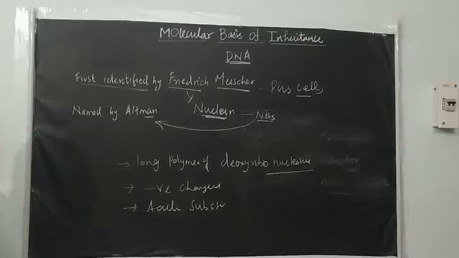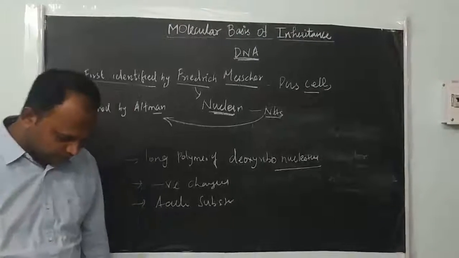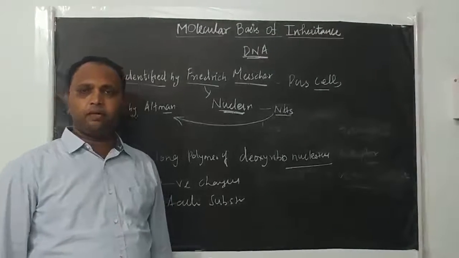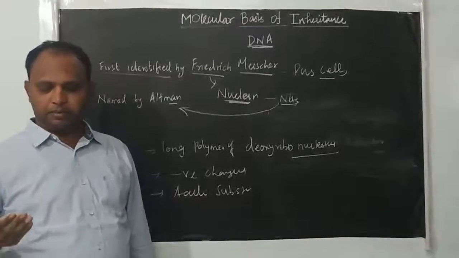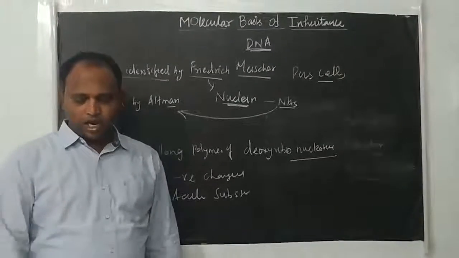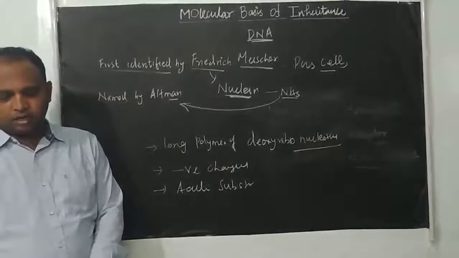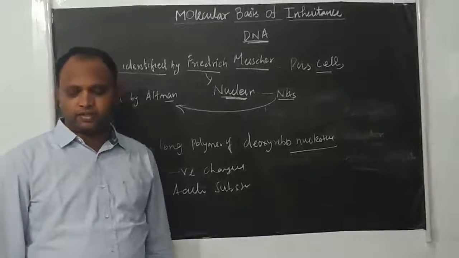Different organisms have different types of DNA. DNA may be either single stranded or double stranded. It may be linear or circular. And how can we measure the DNA size?